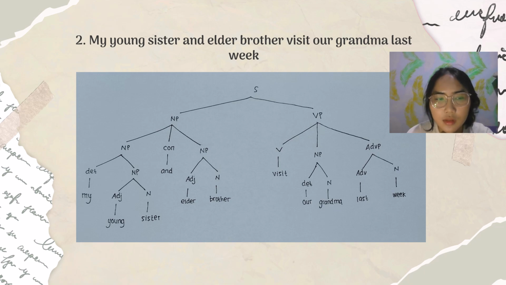And then the VP section is divided into three parts: verb, noun phrase, and adverb phrase, ADVP. Visit is a verb. NP is divided into determiner and noun. Our is a determiner, grandma as a noun. And last week is a time statement, so I wrote it as an ADVP. Last is an adverb, week as a noun.